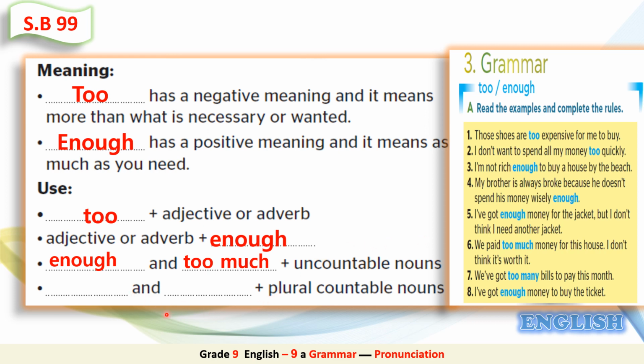Now, what about this one? Which ones are used with plural countable nouns? Excellent. We can use too many and enough. In this example, we use too many bells. We used it with plural countable noun. So we can use enough for both countable and uncountable. But we use too much with uncountable and we use too many with plural countable nouns.